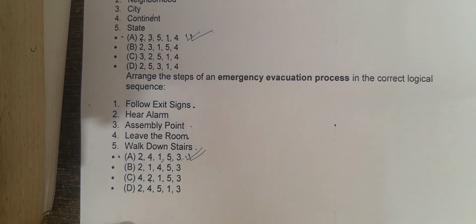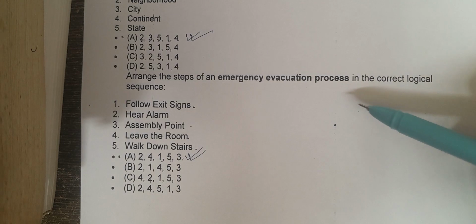So this is again shown in option A. That is, hear the alarm, then leave the room, then follow the exit signs, walk down the stairs, and go to the assembly point. So these are the logical sequence of the emergency evacuation process to follow whenever we hear the fire alarm.